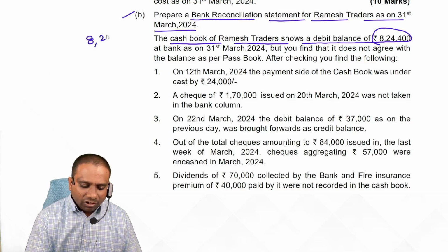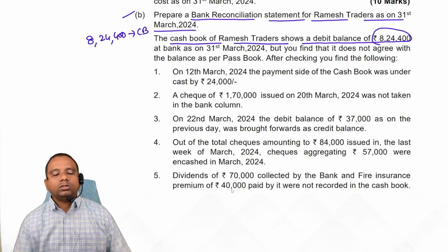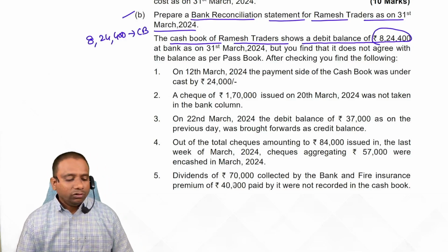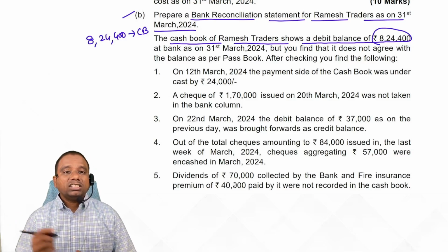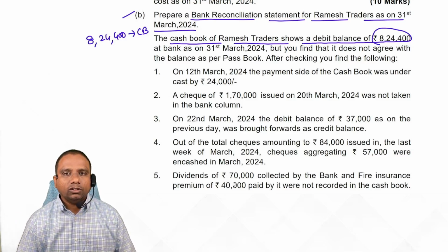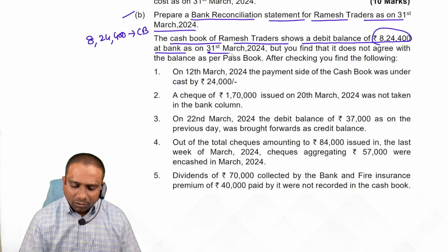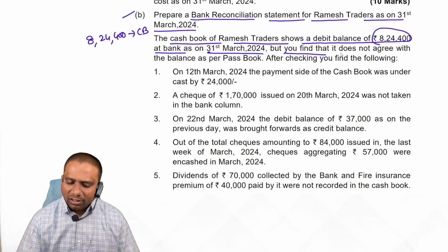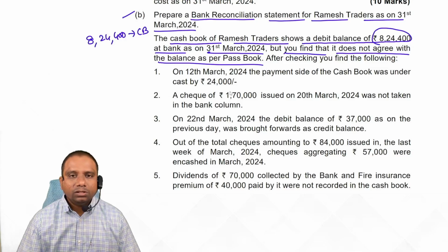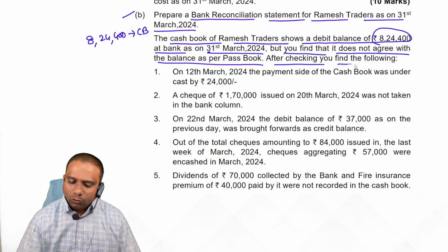Debit balance means favorable balance. This is which book, students? Cash book. That means which book balance should you identify? Passbook balance. Now think from the passbook point of view. Each transaction, think from the passbook point of view. At bank on 31st March 2024, you find that it does not agree with the balance as per passbook. Fine. After checking, you find the following.